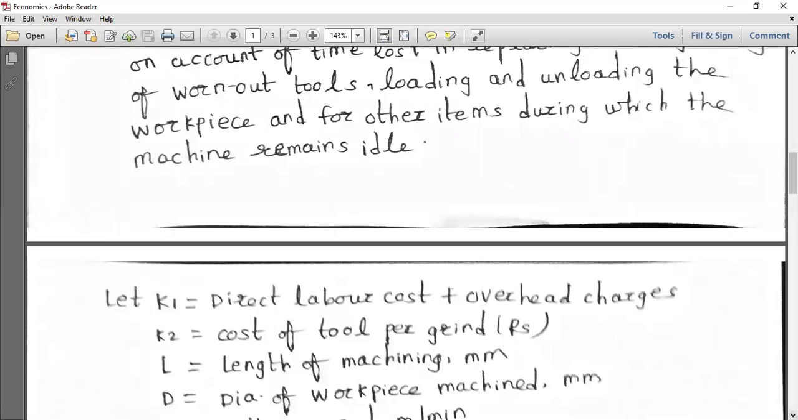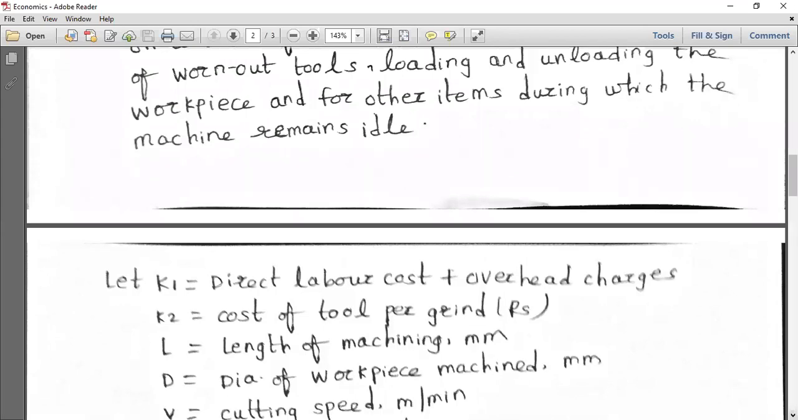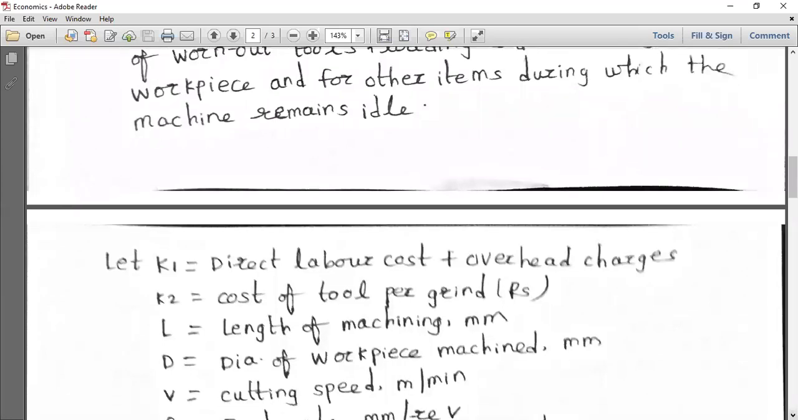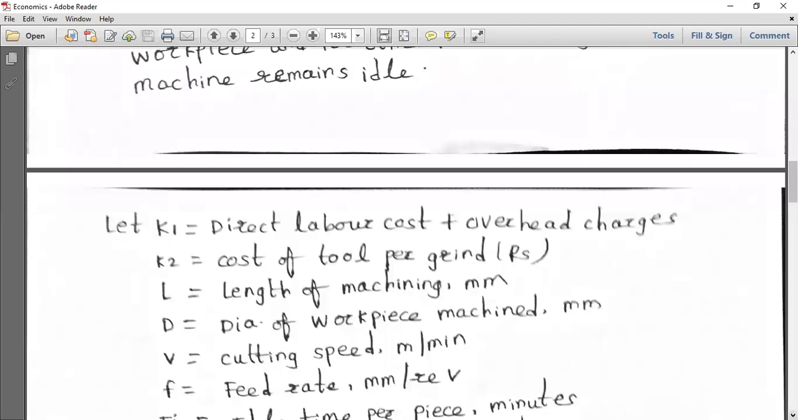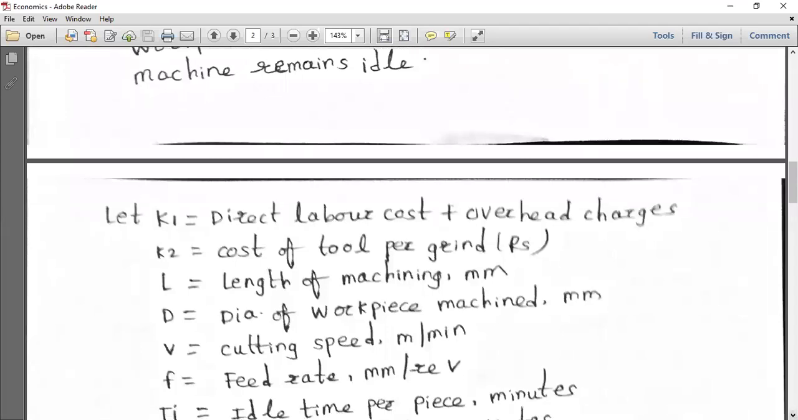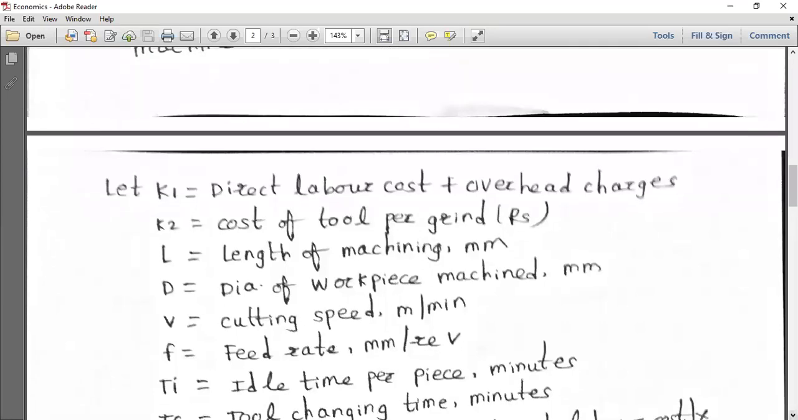L is equal to the length of machining. What is the length you have taken into consideration while going for machining? D is the diameter of the workpiece machined, in mm. All that you have to take into consideration. V is the cutting speed. In orthogonal cutting and the other problems, and in tool life problems also, the cutting speed is given in meters per minute or mm per minute, and feed rate is given in mm per revolution. All the other things you have to see.